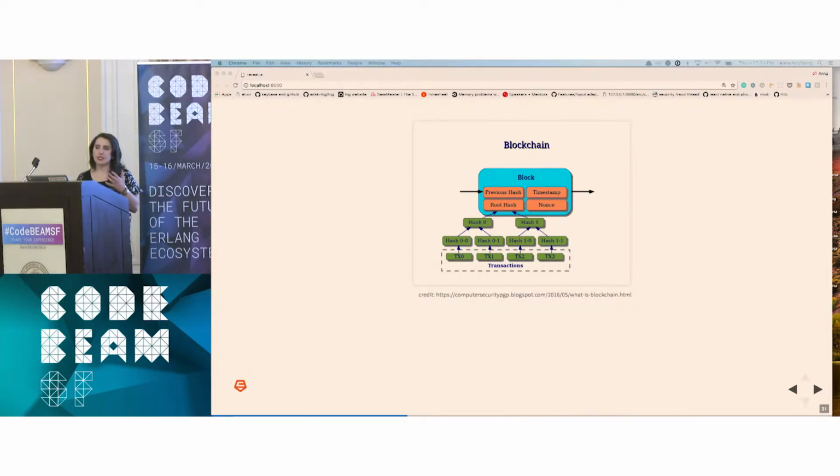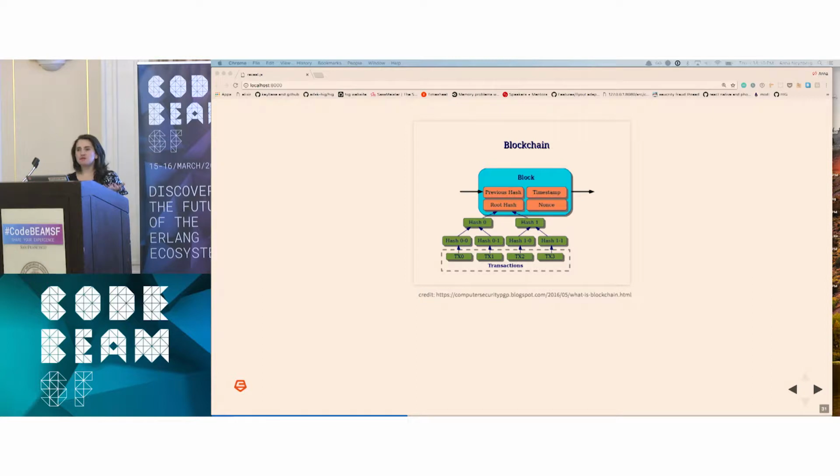One being, in a distributed system, there's really no global sense of time, and so it allows for some sense of ordering when we're talking about these transactions. And the other really is that we know when we're hashing, and we're using SHA-2 to hash these transactions, that if you change the content you're hashing ever so slightly, the hash that gets output is drastically different. So it really prevents anybody from tampering with the transactions. And a node can ping another node and say, hey, it looks like I have a different leaf here. My hash looks slightly different. What do you have? Because the root hash, if you change any nodes in the tree, will be drastically different.